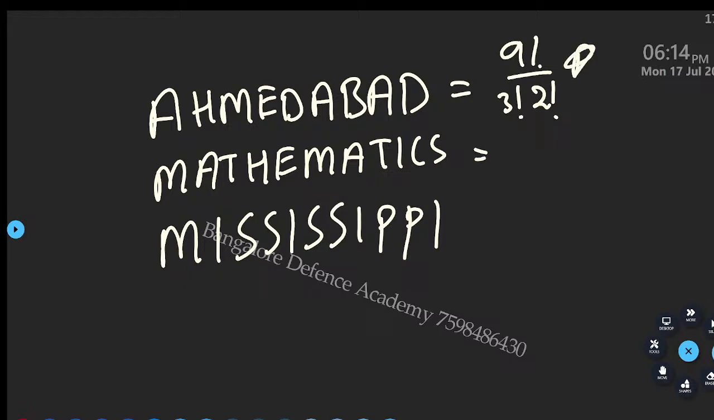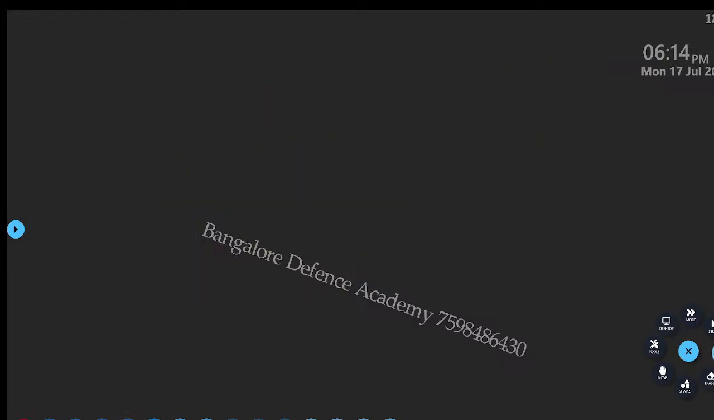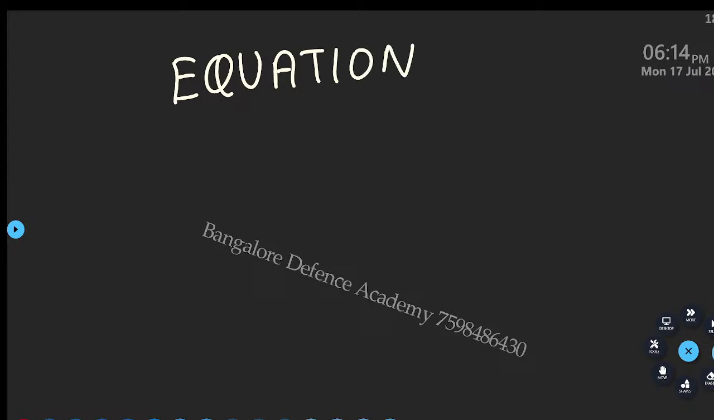This is 11 factorial by... Everyone understood? Okay, Mississippi. Okay, next question. In how many possible ways can the word EQUATION be arranged so that all the vowels will always be together?